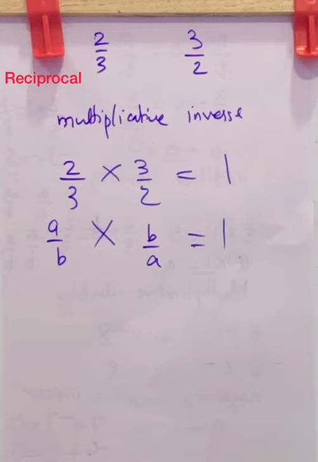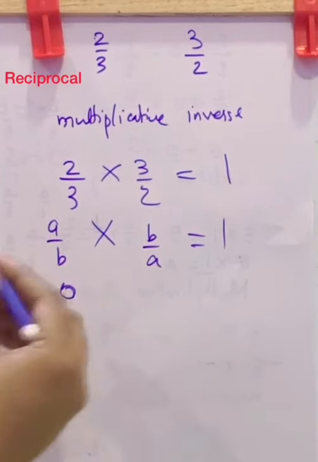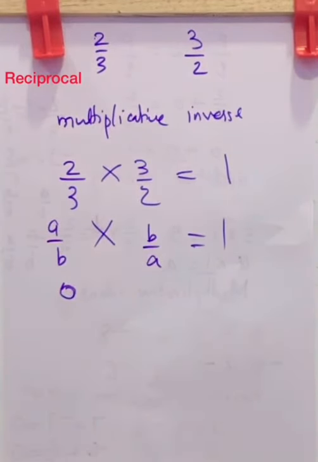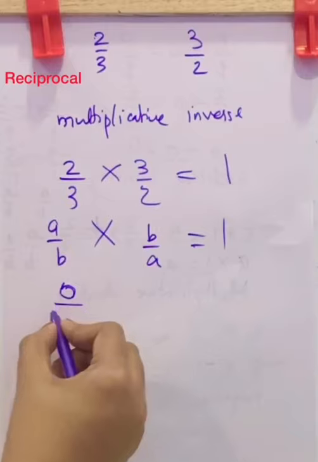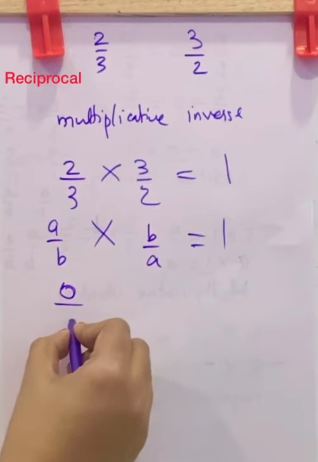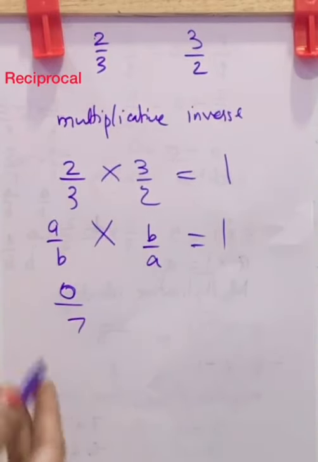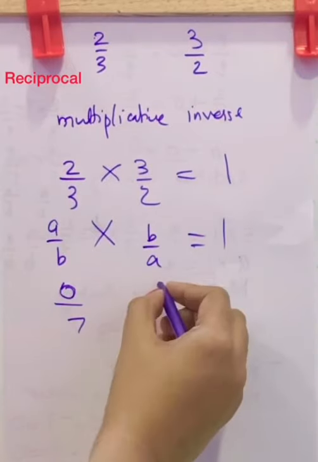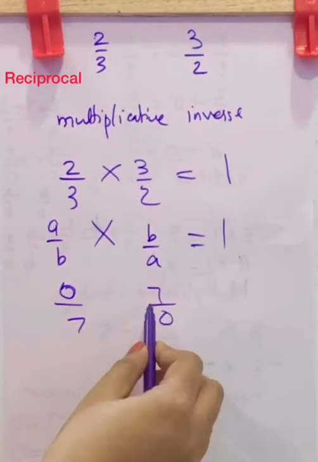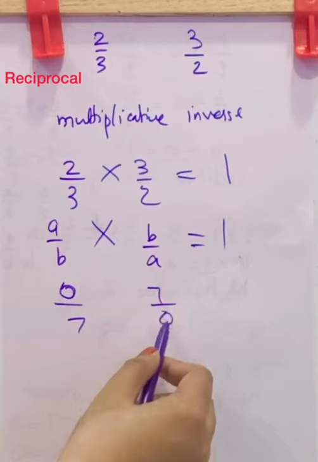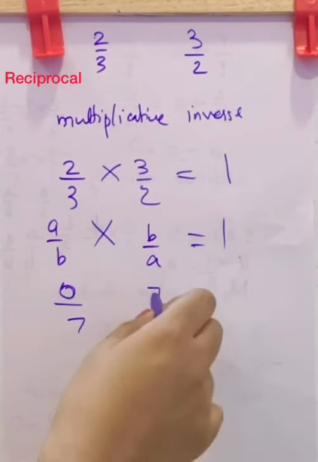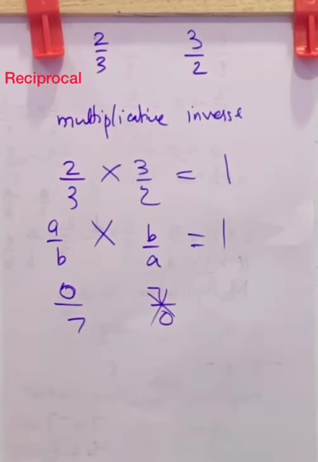Also, 0 is a fraction or 0 is an integer, but you can't say it has a multiplicative inverse, because 0 means 0 by any number, let it be 7 or any number. Now what is the multiplicative inverse? 7 by 0, and we know division by 0 is not defined. So we can say 0 does not have a multiplicative inverse.